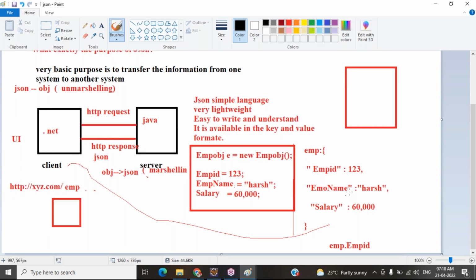Okay, so now from JSON to a Java object, if you are converting, we call that unmarshalling. From a Java object to JSON, if we are converting, that we call marshalling. Means from a Java object, if we are converting that to a JSON object, we call it marshalling. From JSON, if we are converting it to a Java object, we call it unmarshalling.